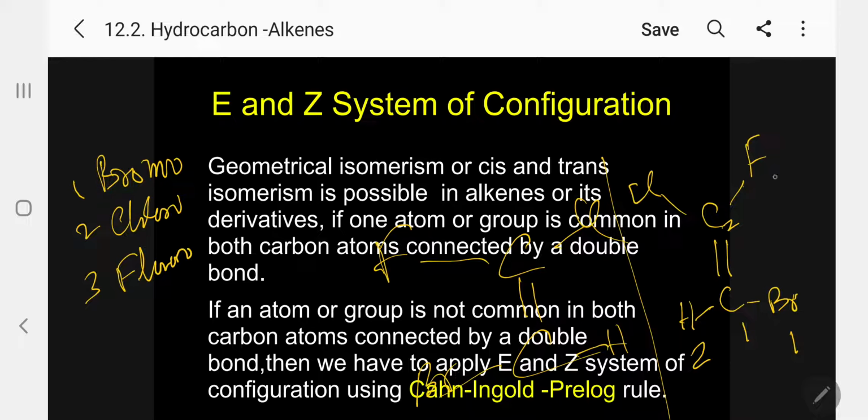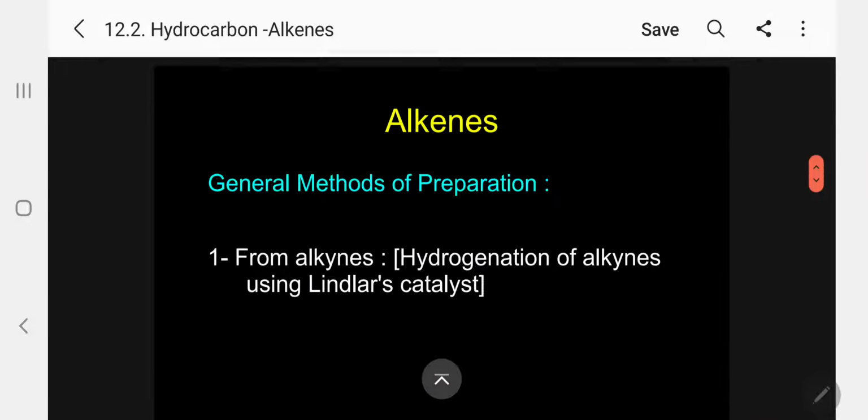The same way chlorine highest atomic number, fluorine lowest. So when 1 and 1 are opposite, we use E, and otherwise Z, different. So automatically the other example is that. We can simply give the same common name, but when we are writing the structure, E and Z we can use. This is most important for alkenes.